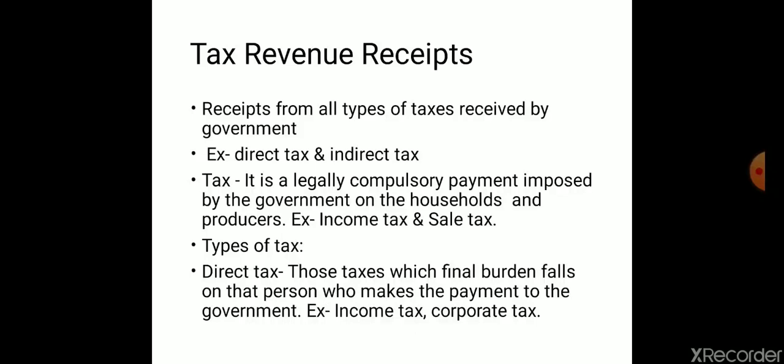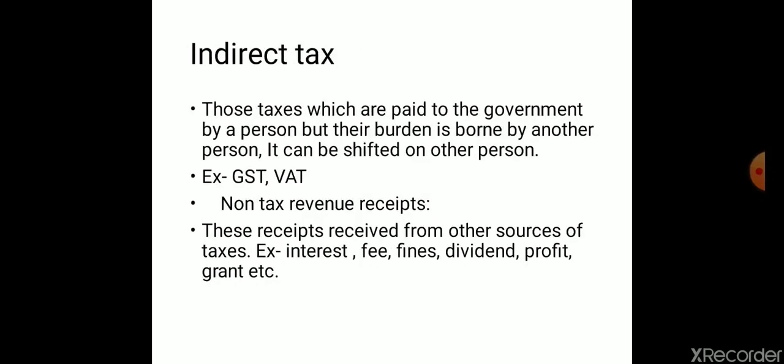Types of tax. There are two types of tax: direct tax, indirect tax. Direct tax means those taxes whose final burden falls on that person who makes the payment to the government. Example, income tax, corporate tax.